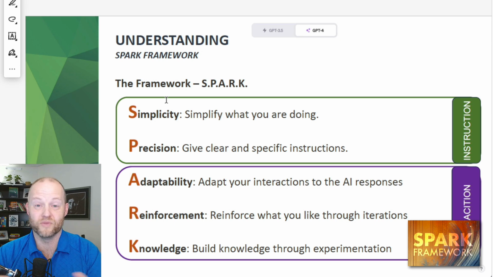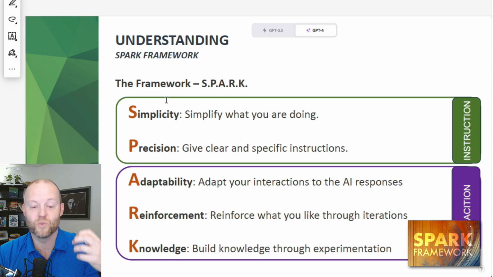With the context of working with an AI tool, simplicity and precision are really your prompt or your instruction that starts the process. That's your first thing before you do any communicating back and forth. The next piece is adaptability. When we input our prompt or our instruction, or even when talking with someone, how they respond to us or how the AI responds to us is the adaptability. How do we then adapt our interactions to what that person says, or to what someone gives back to us in the form of what the AI says?